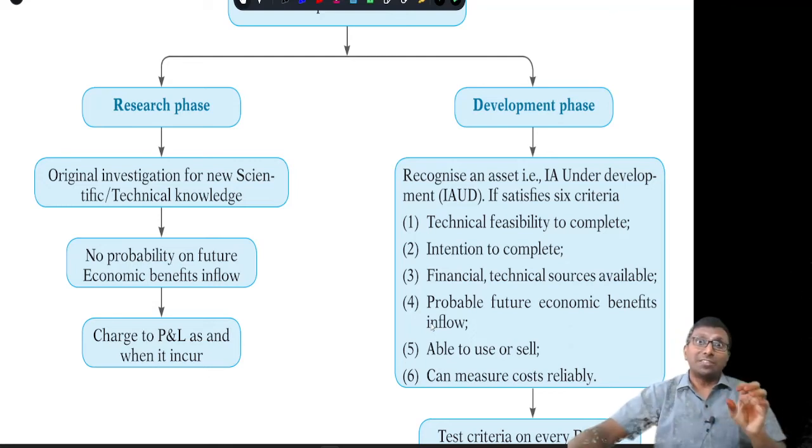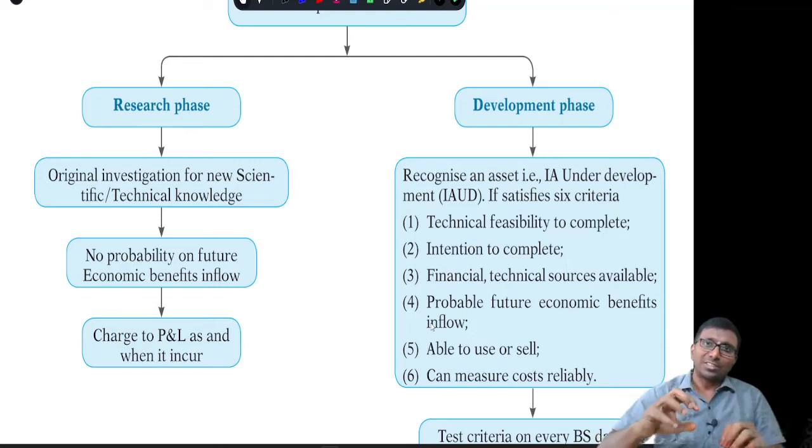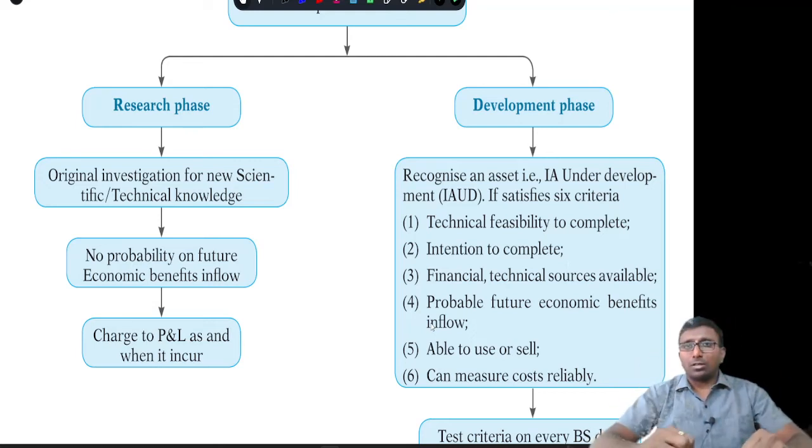Next is development phase expenditure. You can capitalize it as intangible asset under development, but subject to 6 criteria. At the end of the day, these six conditions are actually trying to prove the two conditions of an asset: probable future economic benefit inflows, and that cost or value can be measured reliably.